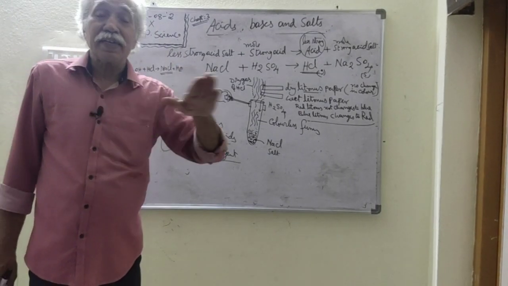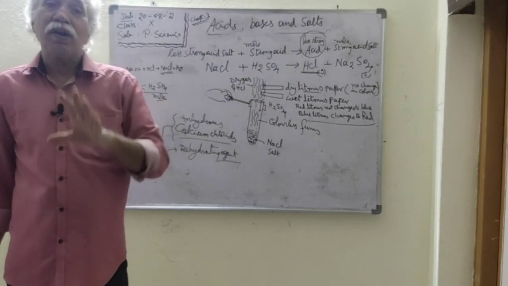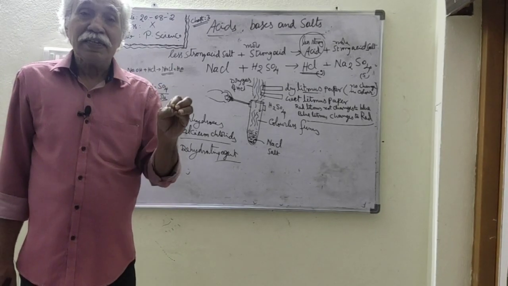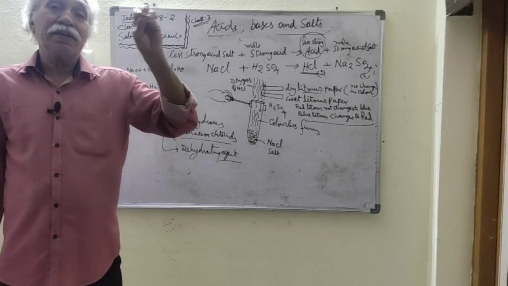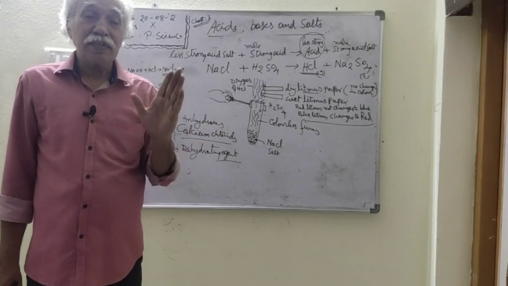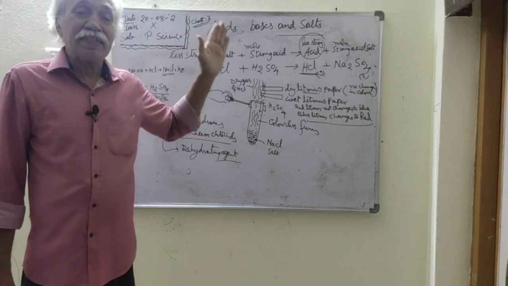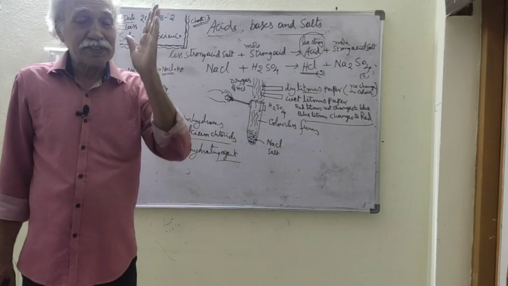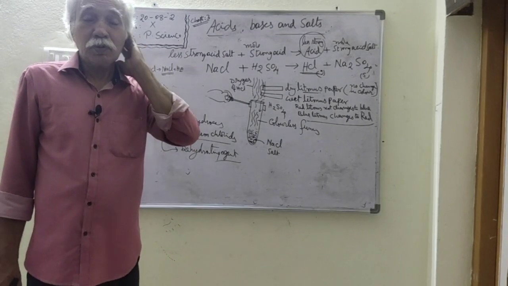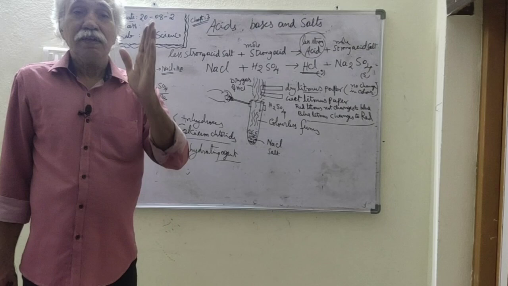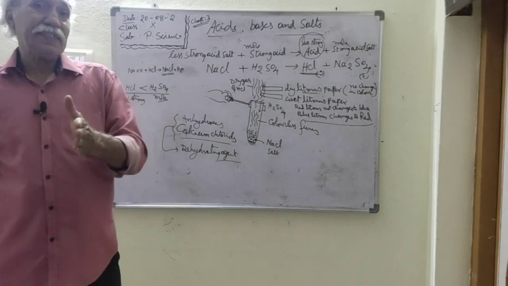Therefore, it is not acting as an acid. But when this acid is dissolved in a small quantity of water, H plus ions form in the solution, and then it behaves as an acid. So if H plus ions are present, the gas behaves as an acid; if not, it does not. H plus ions are important for the characteristic properties of an acid.